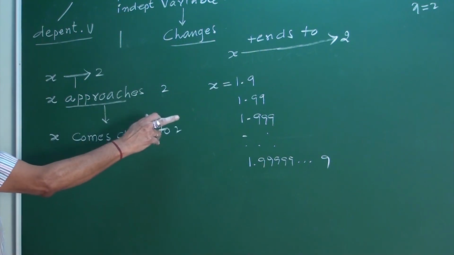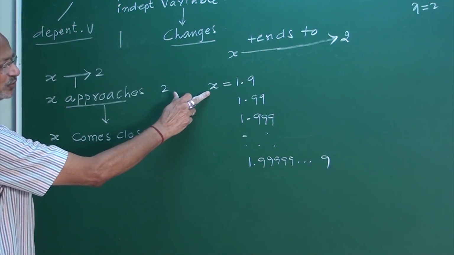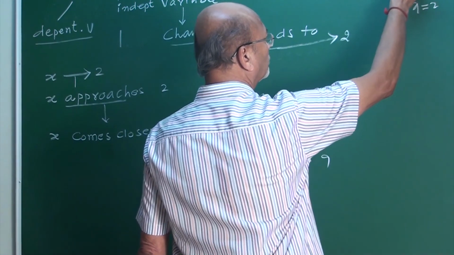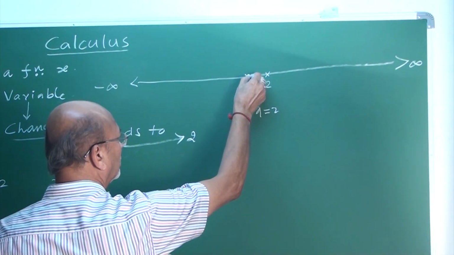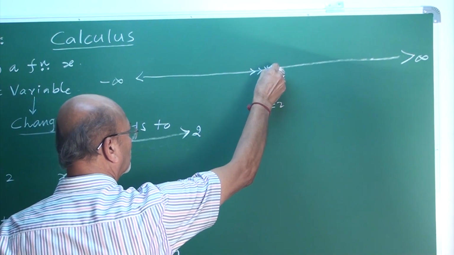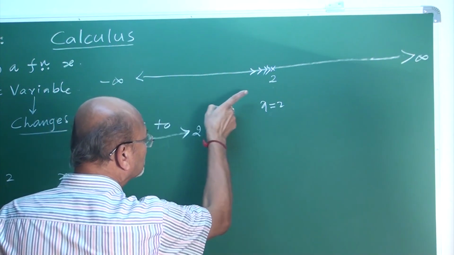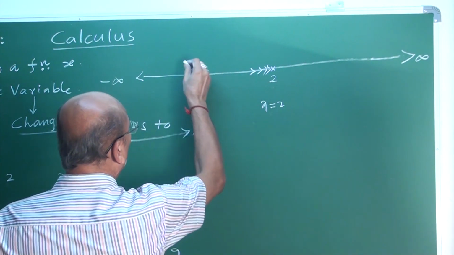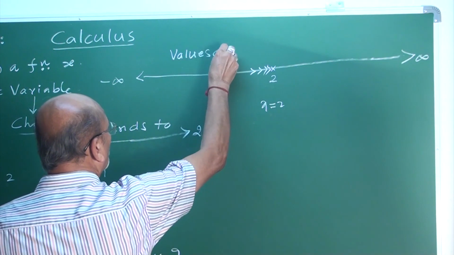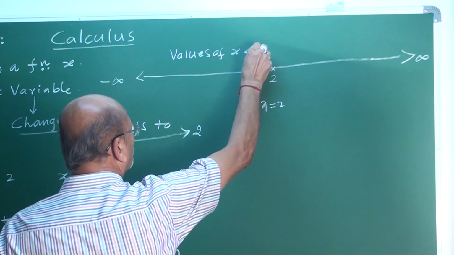What is this approach? Here, your x takes the values which are less than 2. All of this, my friends, it approaches here, comes closer, from this side. In this case, the values of x are less than 2.